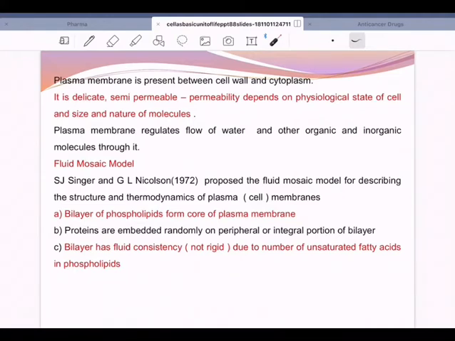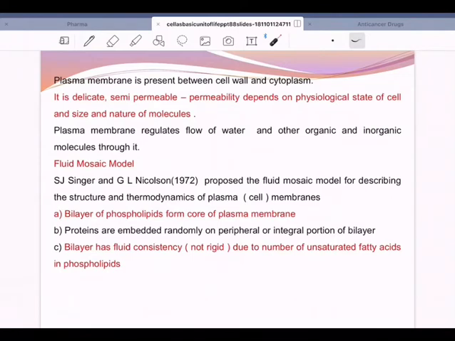And this permeability depends upon many factors, and one of the factors is the density of the cytoplasm and osmoregulation. So plasma membrane hence regulates flow of water, organic salts, inorganic salts, etc. And when we see the structure of that cell membrane, so cell membrane or plasma membrane bounds the cytoplasm on the outer side and also covers the cell organelles inside the cytoplasm. Various models have been put forward to explain the structure of plasma membrane or cell membrane, but the most widely accepted model is that of fluid mosaic model.